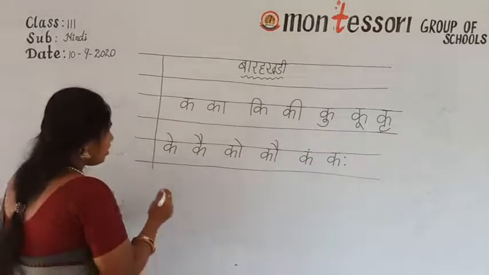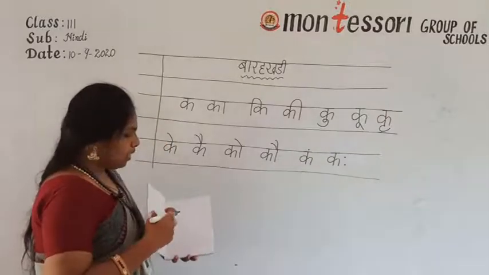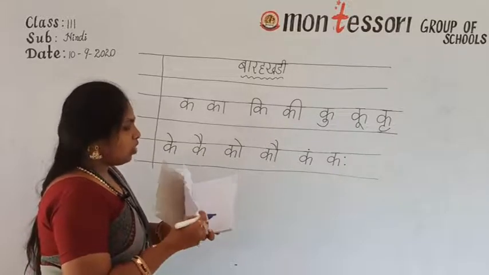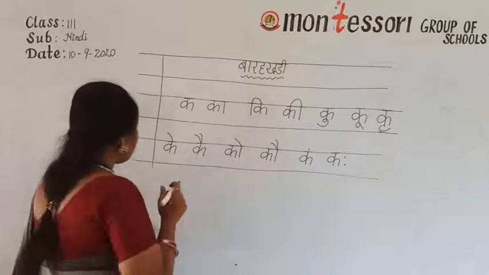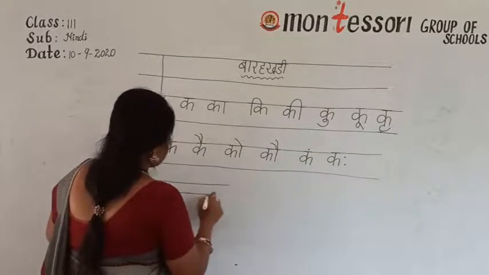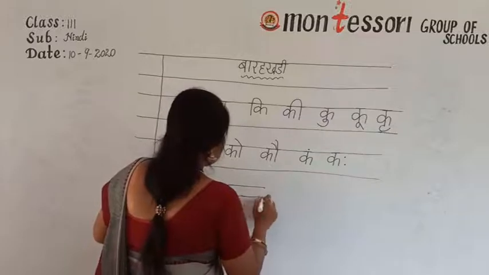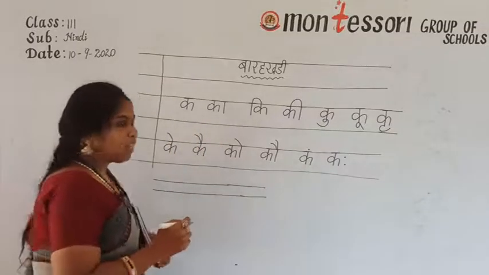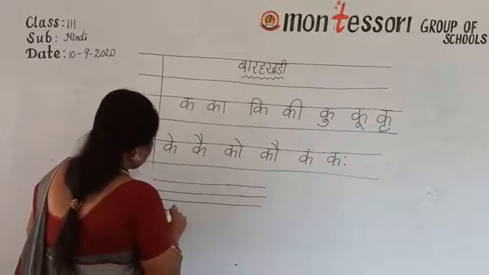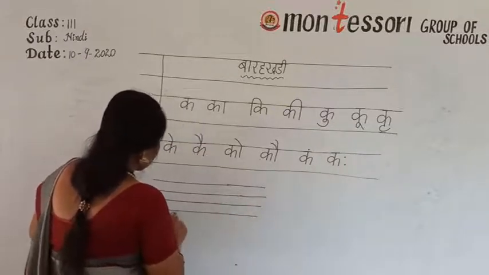Okay children. Now you have to take your small copy. The right side you have completed now. Now take the left side of the page. Now here I am drawing the line. I already showed in the previous class how you have to write in the small copy. Okay. Now see.